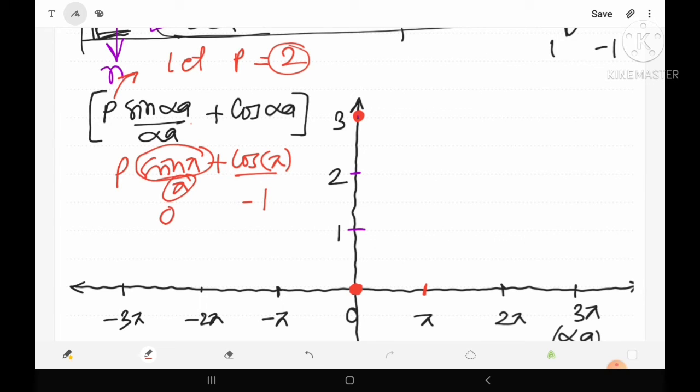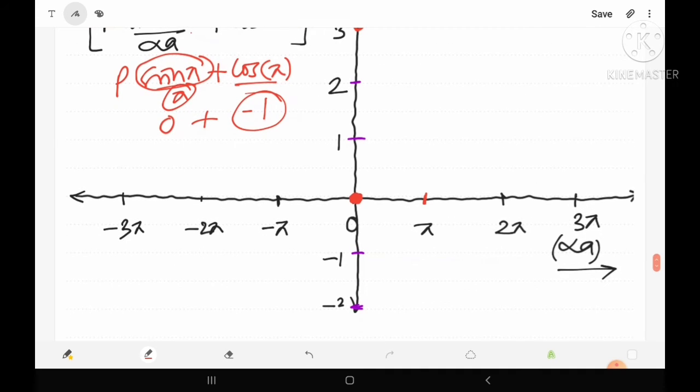It means that this first term will become 0. So the final value is minus 1. When the value of alpha is pi, we have got the point at minus 1. So the next point is here.